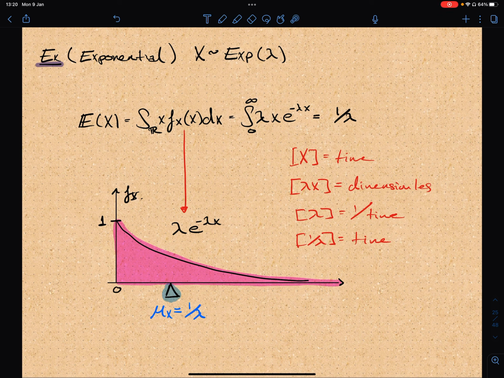So just by this dimensional analysis, this is a way to remember that this is the expected value. If x is a random waiting time, which the units are going to be time, the expected value should also have units of time, and we see from this dimensional analysis that 1 over lambda is going to be time. So this is going to be the average waiting time. And this is a quick way to remember that it's 1 over lambda instead of lambda. Because whenever I see the parameter lambda, I don't necessarily remember the answer, but I do know that it's lambda or 1 over lambda. And I can pick this one out by the units.